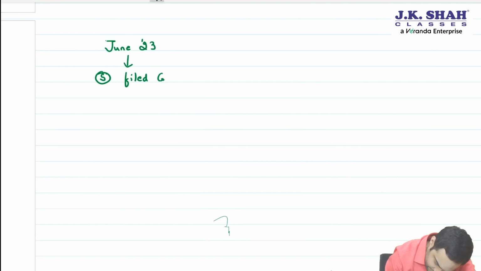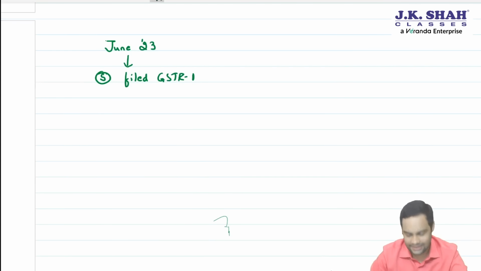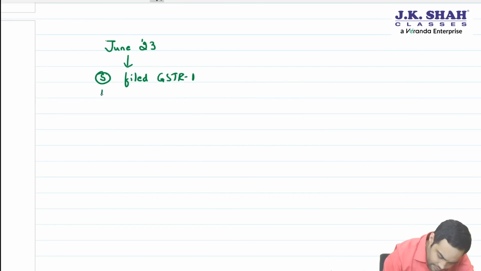See this carefully. I'll create a case. June 2023. Supplier filed GSTR 1. Now, if supplier has correctly filed GSTR 1, then this particular invoice is communicated to recipient in GSTR 2B.